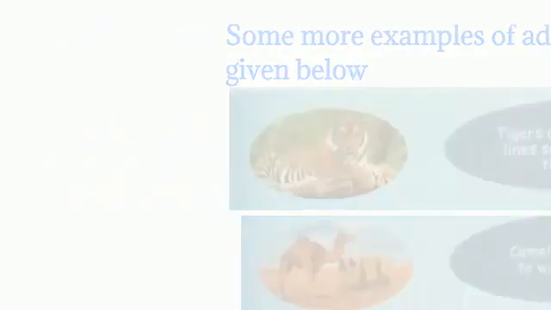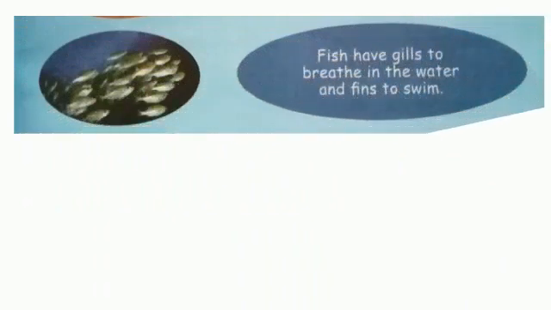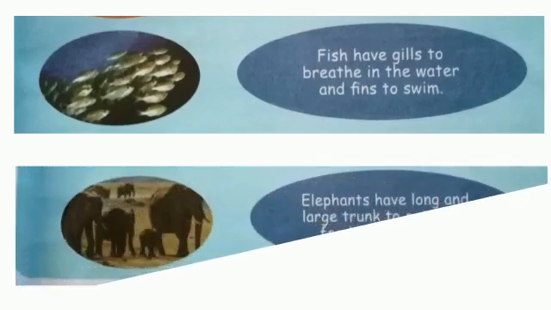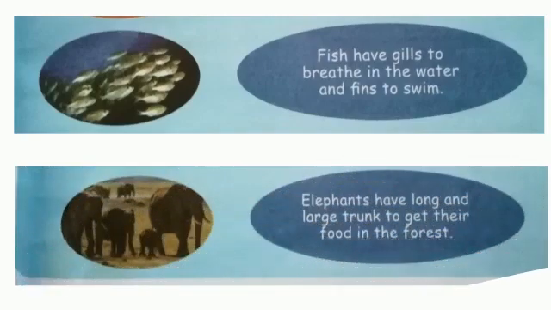Next is a fish. Fish have gills to breathe in the water and fins to swim. Next are the elephants. Elephants have a long and large trunk to get their food in the forest.